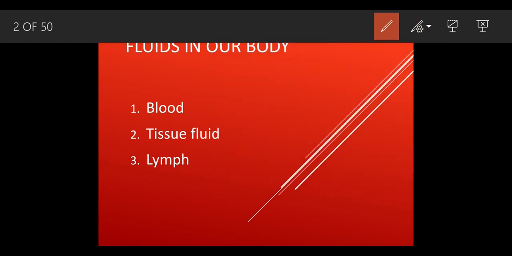Now let's understand by looking at the diagram. Where is blood? Blood is contained in the heart and the blood vessels. Let's name the blood vessels first.